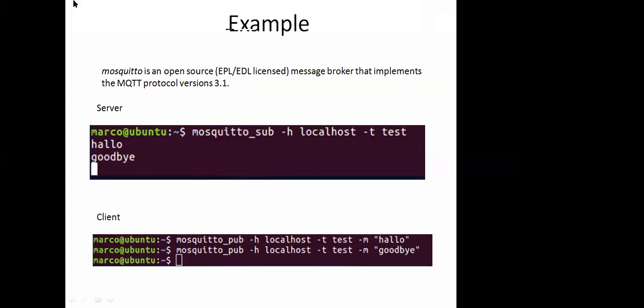Okay. So there are two kinds of utilities like Mosquitto. Mosquitto underscore sub provides subscribing services, and Mosquitto underscore pub provides publishing services. So mosquitto_sub -h defines the brokerage system. In this case, the broker resides on our system itself, so that's why with -h we name the brokerage system localhost. -t is